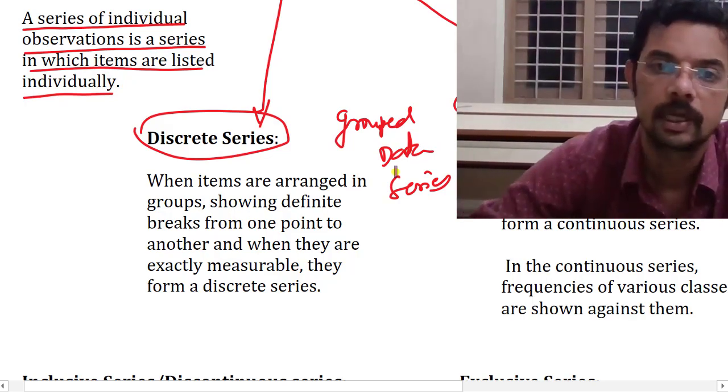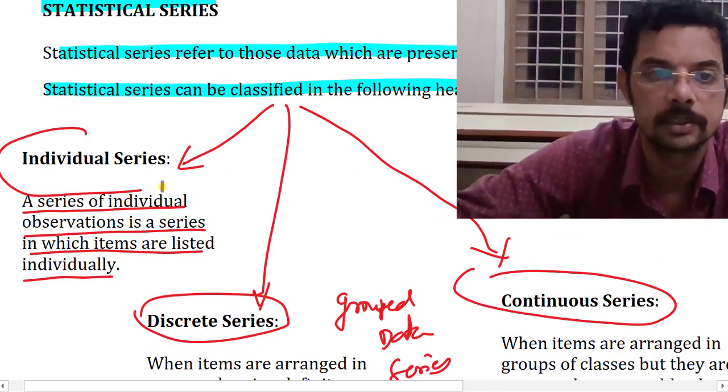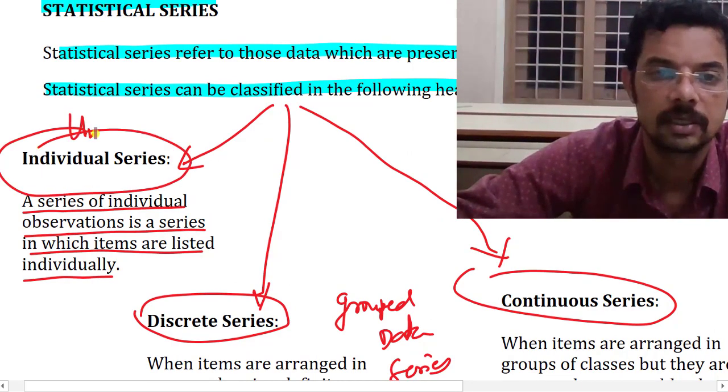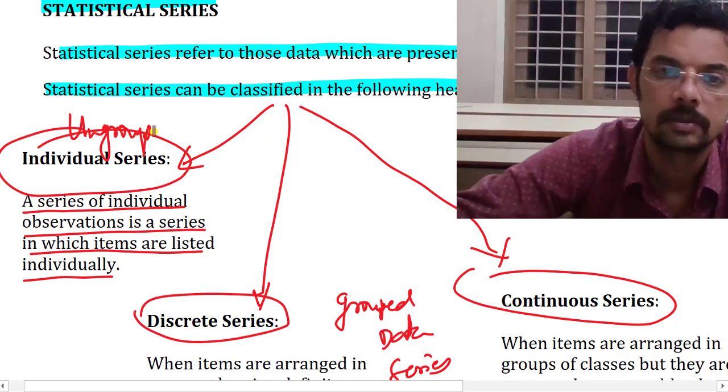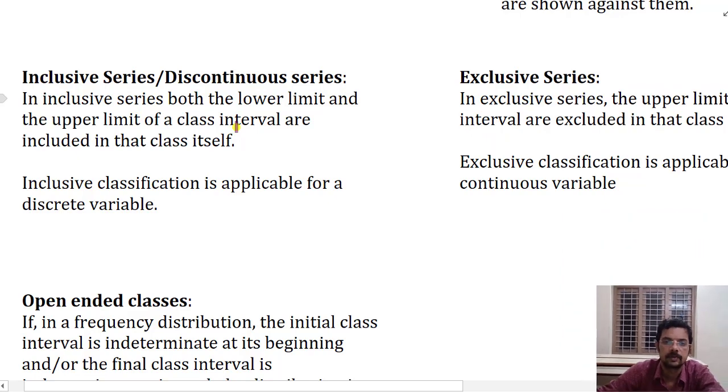So they are grouped data series. Now this is an individual data series, ungrouped data. This individual series means nothing else but ungrouped data. Okay. Next we have inclusive and exclusive series.